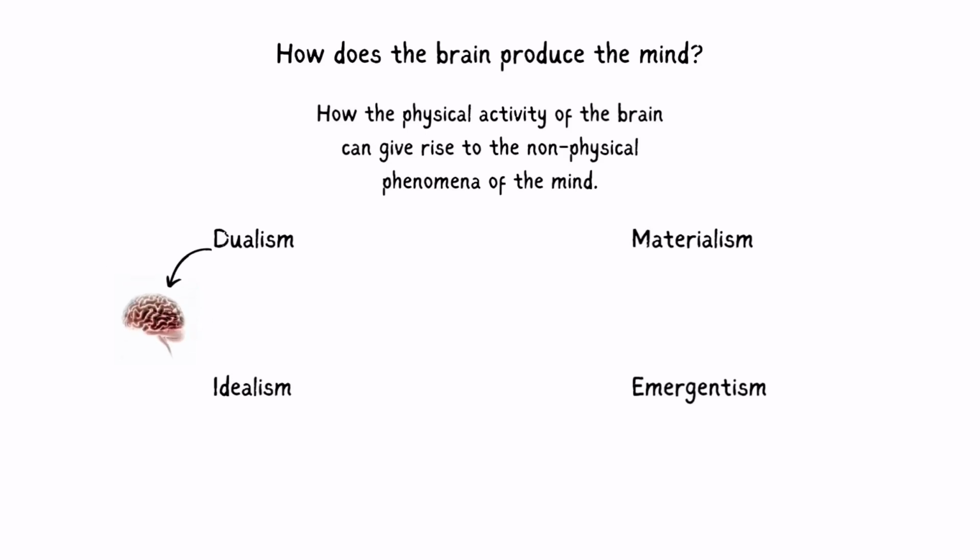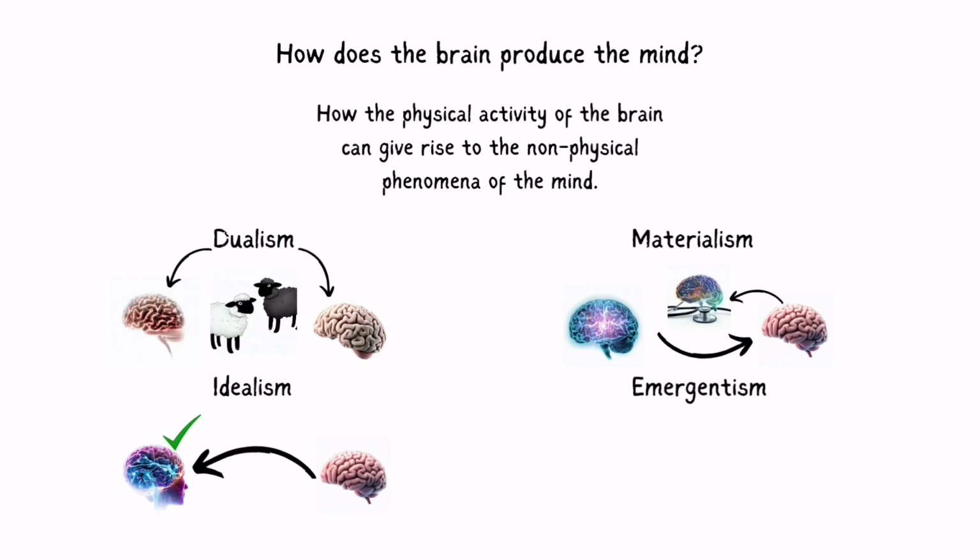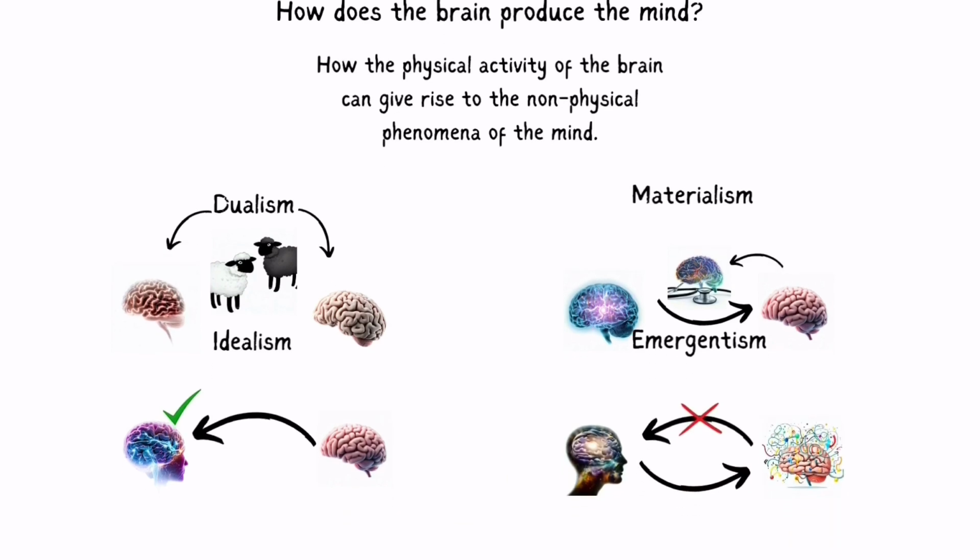Dualism is the view that the mind and the brain are two separate substances that interact with each other. Materialism is the view that the mind is nothing but a product of the brain, and can be fully explained by neuroscience. Idealism is the view that the mind is the only reality, and the brain is just a manifestation of it. Emergentism is the view that the mind is a higher-level property that emerges from the complex interactions of the brain, but cannot be reduced to it.